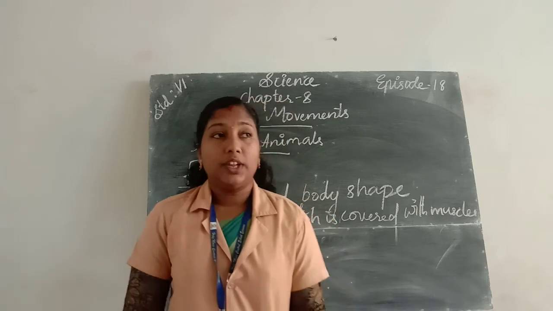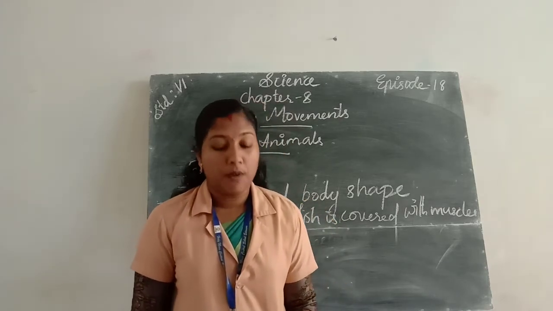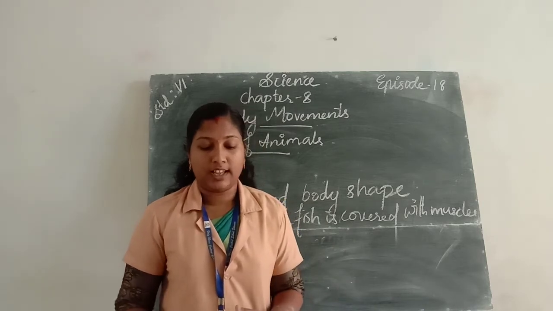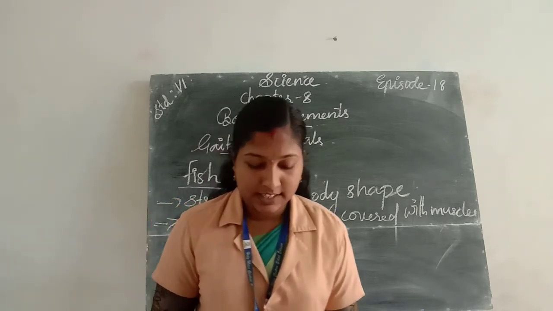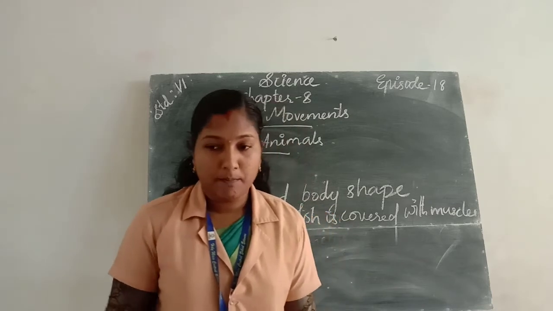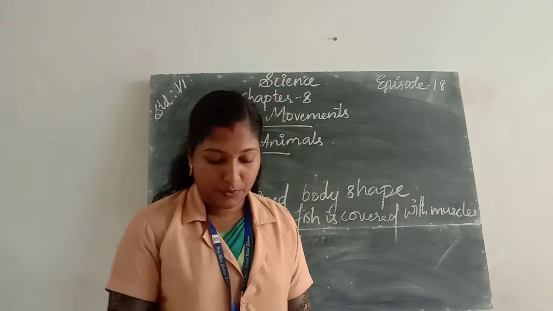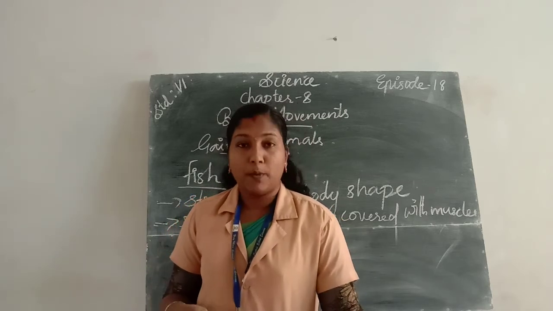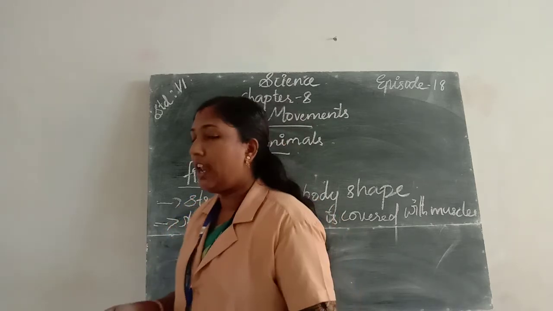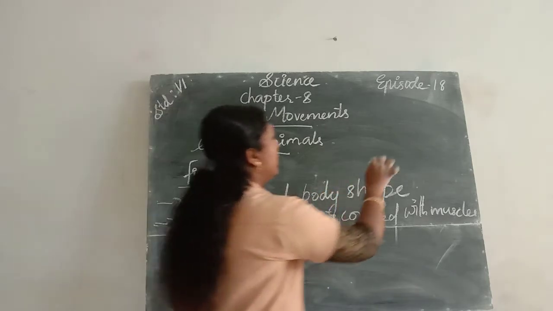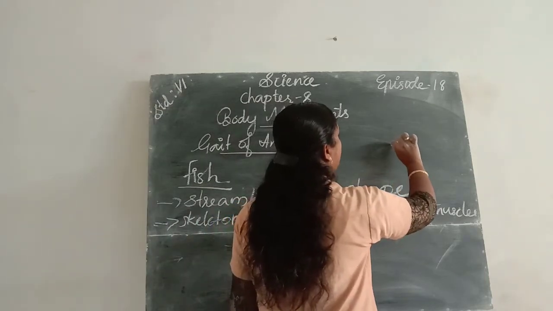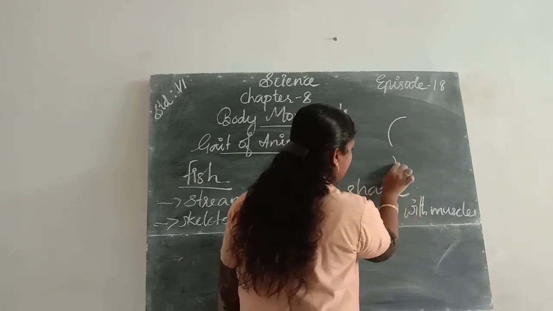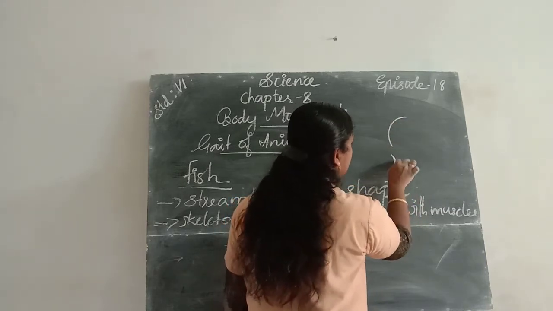Then during the time of swimming, the muscles make the front part of the body curve to one side. Then the tail part swings towards the opposite side in a curved shape, like this. If the front part of the fish moves in a curved shape, the tail part moves in a curved shape in the opposite direction.